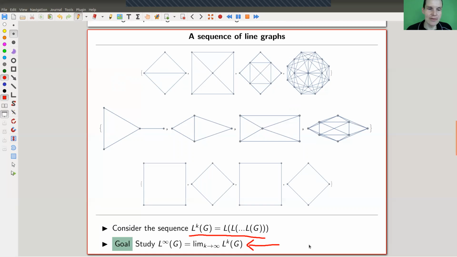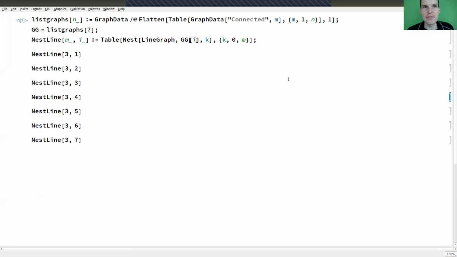So, the limit graph, or the behavior of the sequence of taking line graphs, and line graphs of line graphs, and line graphs of line graphs of line graphs, and so on. This is now the time to run my Mathematica example, such that you get a feeling for what's going on. And we basically discover the theorem, which we'll see on the next slide. So here's Mathematica, and this very silly code. Basically, list graph just lists all connected graphs. I don't want to go into the non-connected ones; non-connected is boring here, so we can just do it by connected component. It just lists those graphs. Very simple.